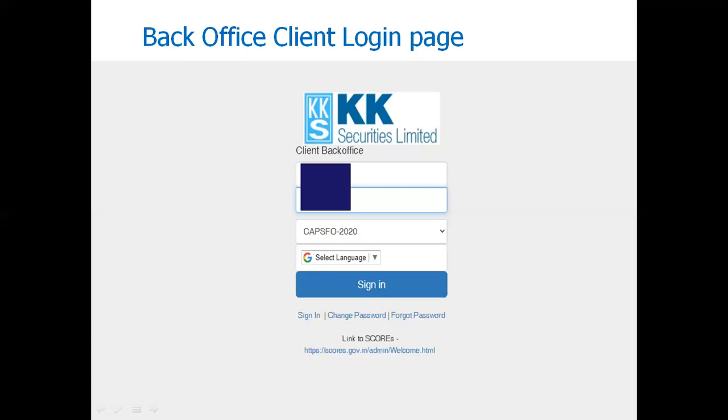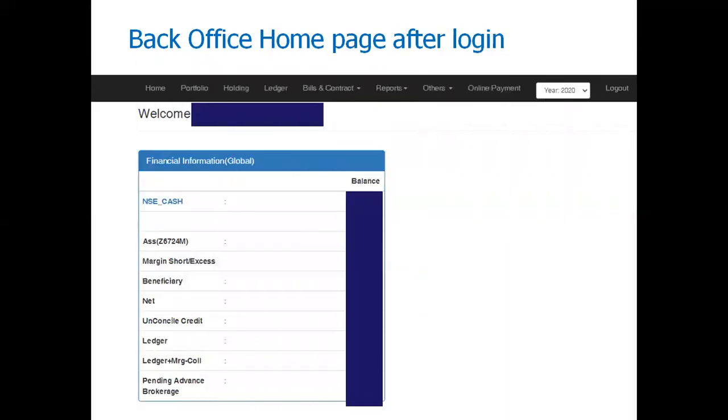When you will be signing in, you will be seeing the home page. In that, you will be seeing all the transactions that you have done so far, your balances and other details. For example, home page, portfolio, holding, ledger, bills and contract, reports that will be containing the global reports and other things,